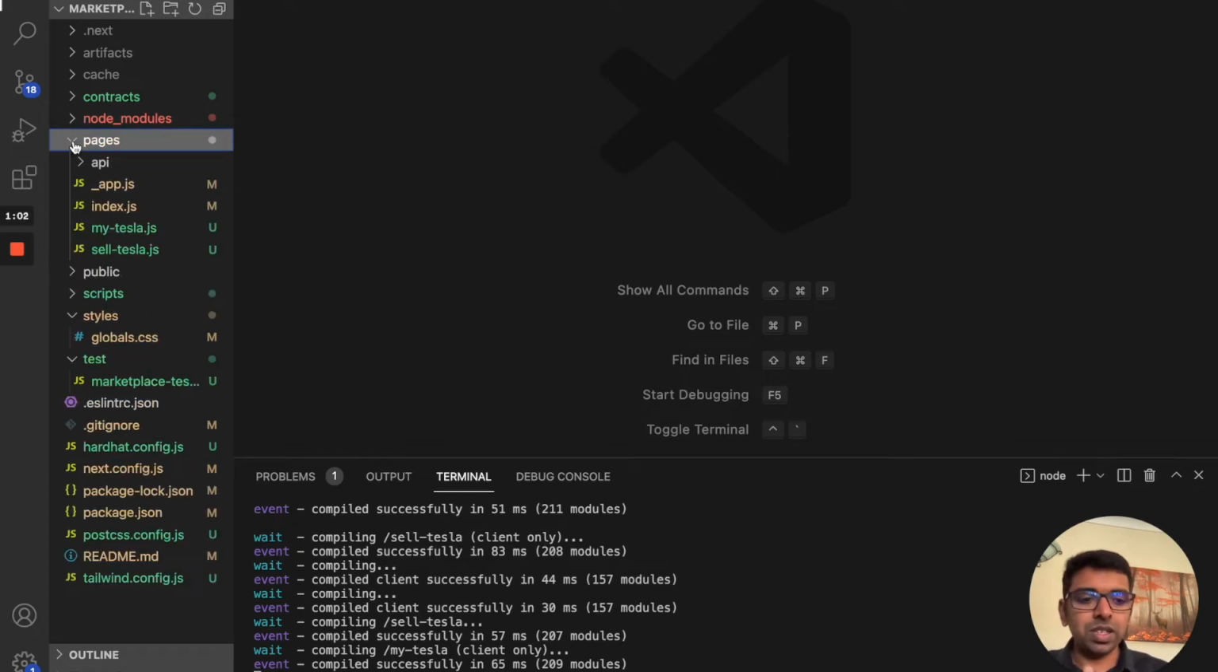Next.js, as I mentioned, is a framework for React. If you're building an application using Next.js, you don't need to include any of the routing libraries or those sorts of libraries you normally use with a plain React application. If you want to create a new page, you have to create that within the pages folder.